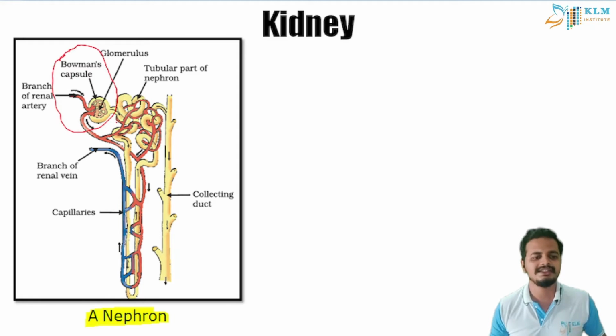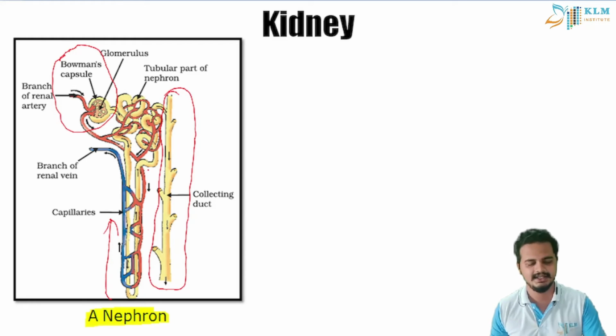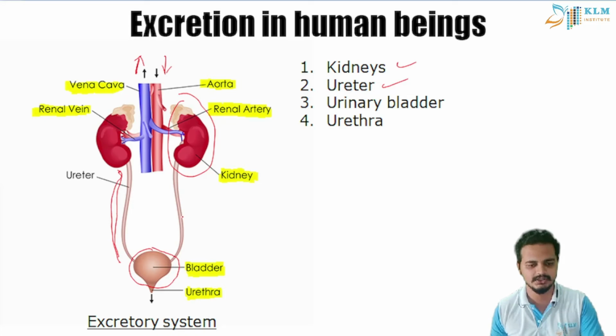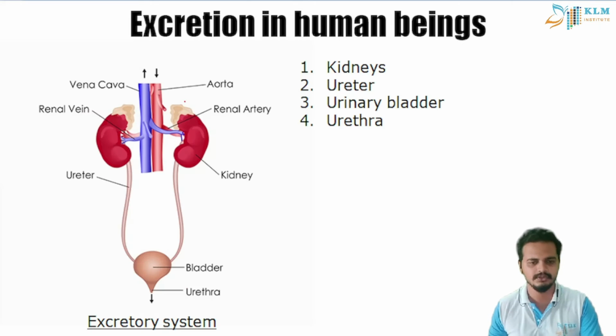After the Bowman's capsule purifies the blood, it sends the good blood back to the vein, and the waste particles are collected in this collecting duct. Any guesses where this duct might lead to? Yes, it will lead to this part shown in the picture, the ureter. All right. This is the functional part of the kidney. This is an important part of humans, students.